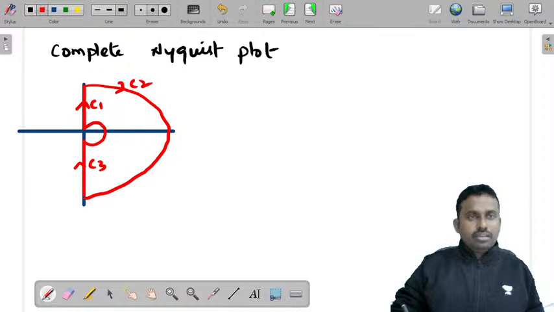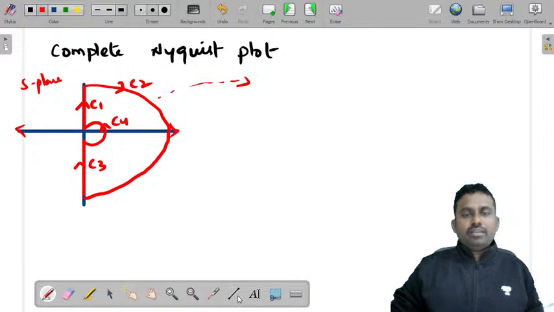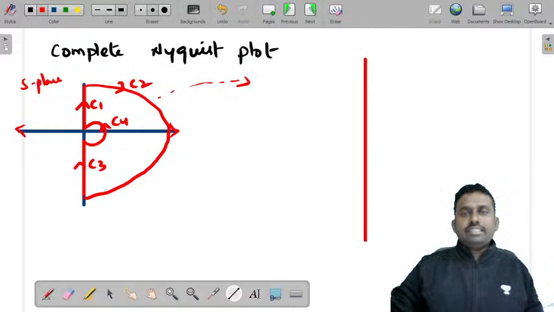Yes sir, very good Sanjana. C4. This is S plane. Now you are mapping this to G of S, H of S plane. Now how is that diagram that you are getting? Let's see.